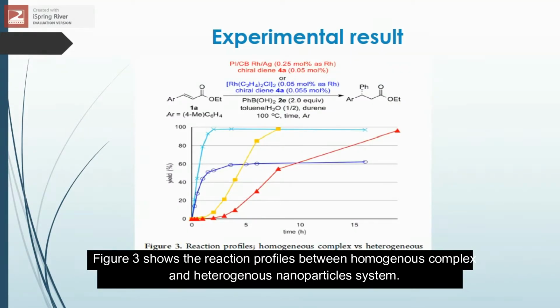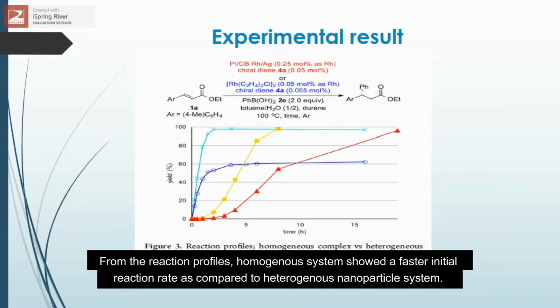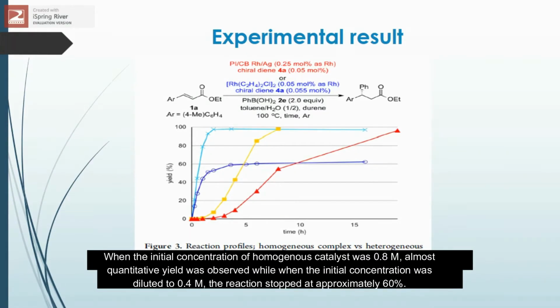Figure 3 shows the reaction profiles between homogeneous complex and heterogeneous nanoparticles system. From the reaction profiles, the homogeneous system showed a faster initial reaction rate as compared to the heterogeneous nanoparticle system. When the initial concentration of homogeneous catalyst was 0.8 molar, almost quantitative yield was observed, while when the initial concentration was diluted to 0.4 molar, the reaction stopped at approximately 60%.